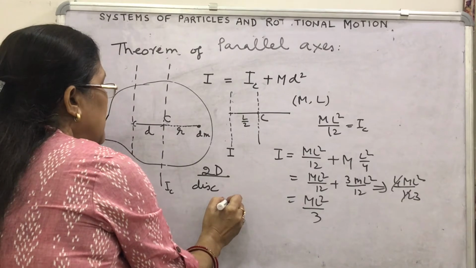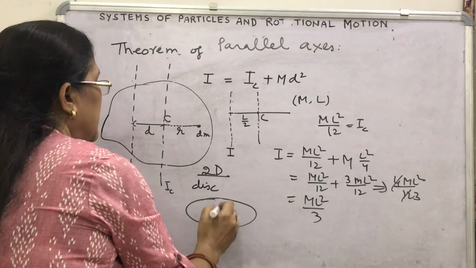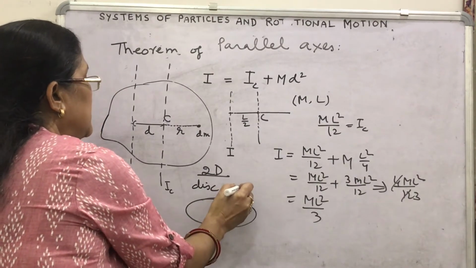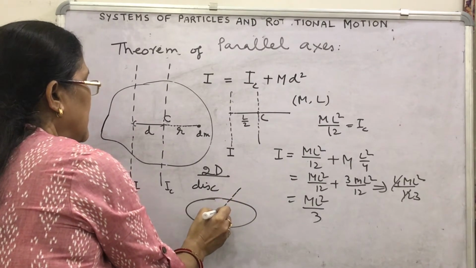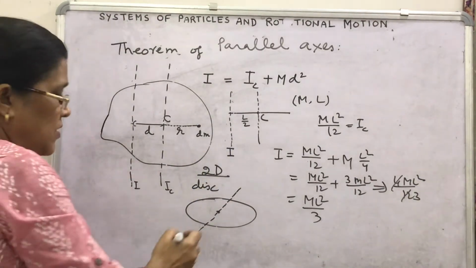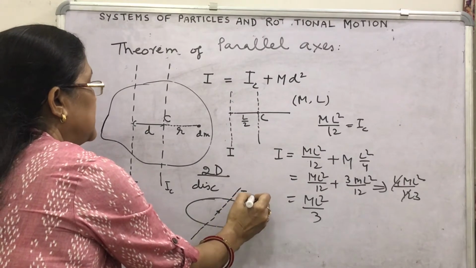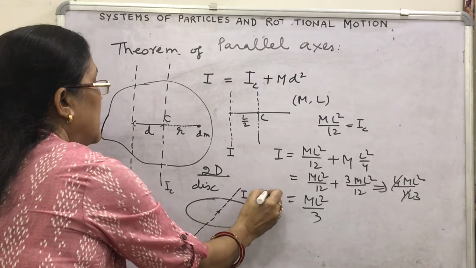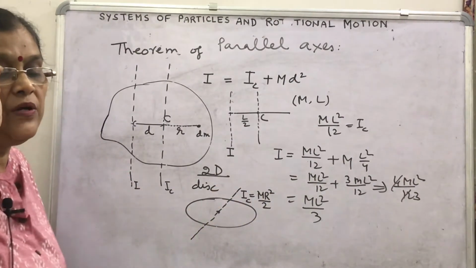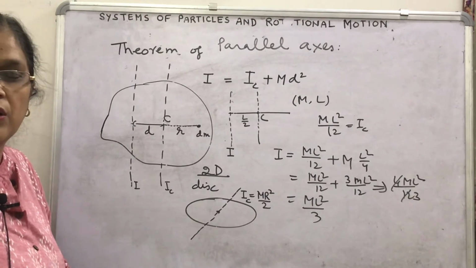For a disc, the moment of inertia passing through the center along any of its diameters is given by this IC is MR²/2. We have seen that moment of inertia is given by MR²/2. Is it?